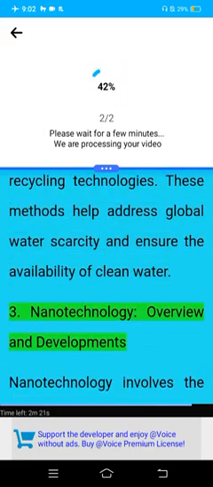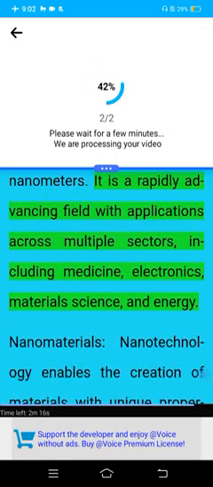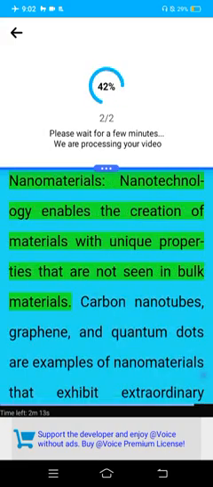3. Nanotechnology. Overview of developments. Nanotechnology involves manipulation of matter on a atomic or molecular scale, typically at a range of 1 to 100 nanometers. It is a rapidly advancing field with applications across multiple sectors, including medicine, electronics, materials science, and energy.